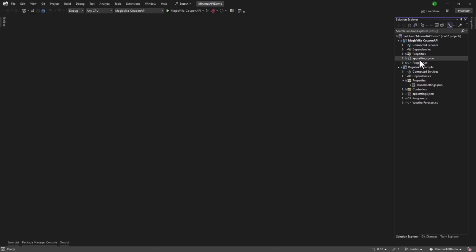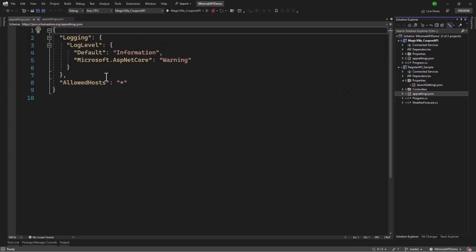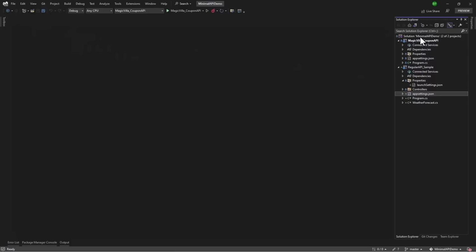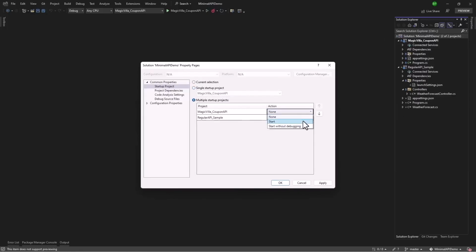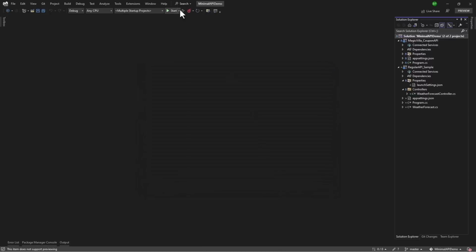Then outside of the properties folder, we have appsettings.json. That is also constant in both of the projects. But other than that, in Minimal API, there is just one file, which is Program.cs. Whereas in the regular API, we have controllers, we have Program.cs, and the weather forecast model class as well. So going by the name, Minimal API has actually minimal files, only Program.cs, and that file has all the logic. Now let me set the startup project as both of the projects here, and let's see if the output is any different.